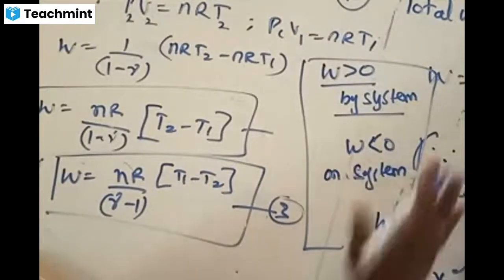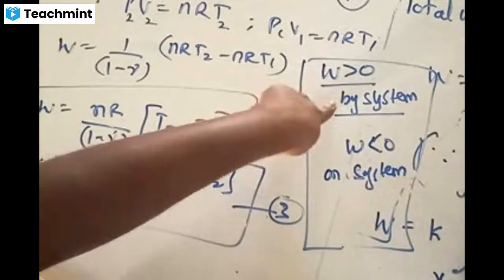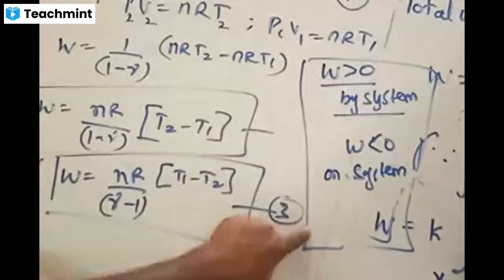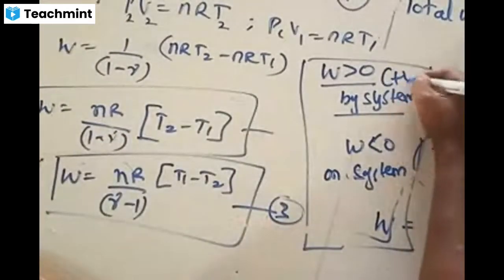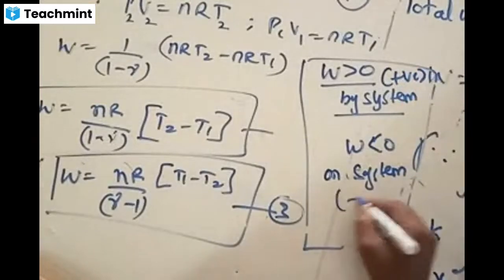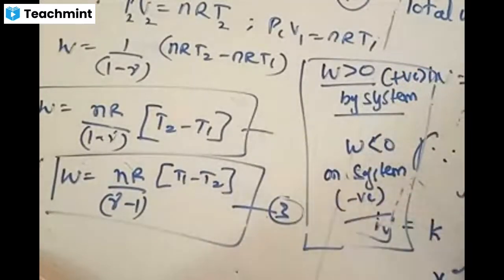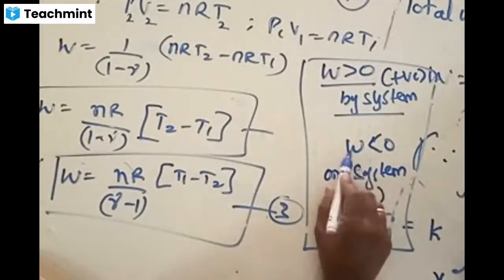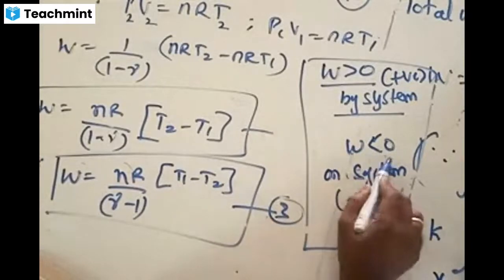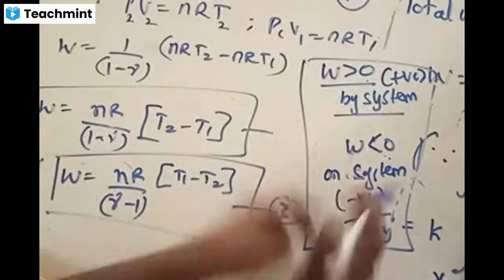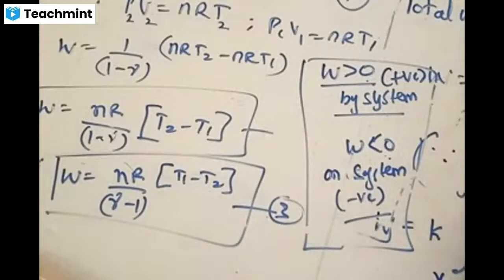In physics, we deal with two cases: either work is done by the system or work is done on the system. Work done by the system is considered positive. Work done on the system is considered negative, meaning work done is less than 0. You should remember these two points. Sometimes this may be asked in bits. Is the amount of work done by the system positive or negative? Is it positive on the system or by the system?